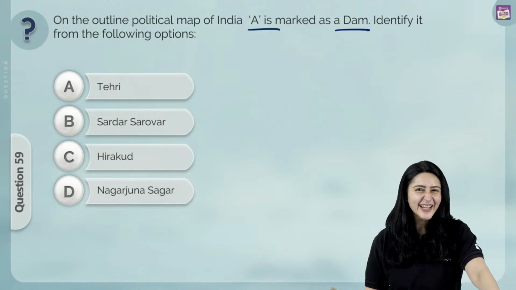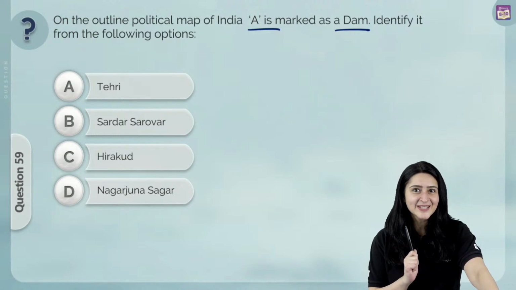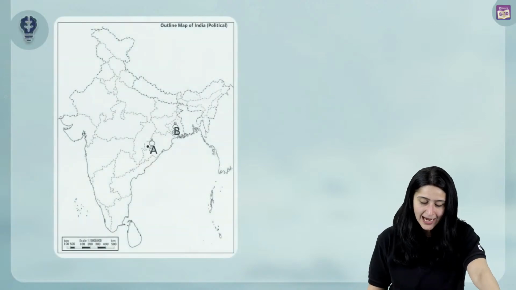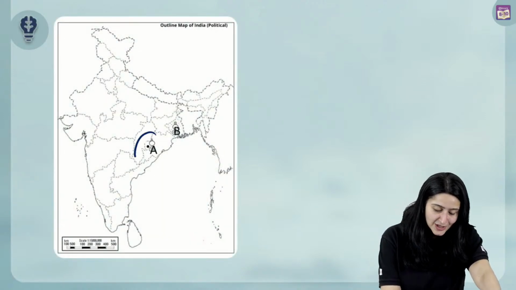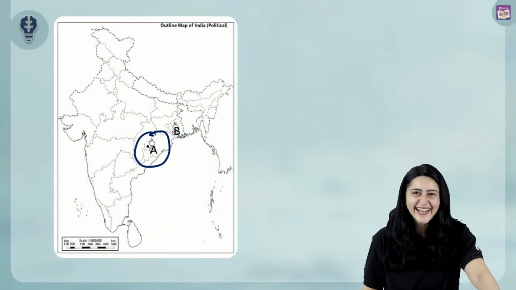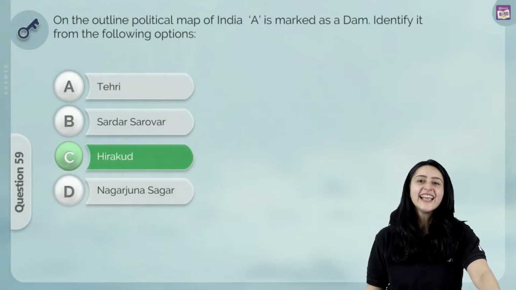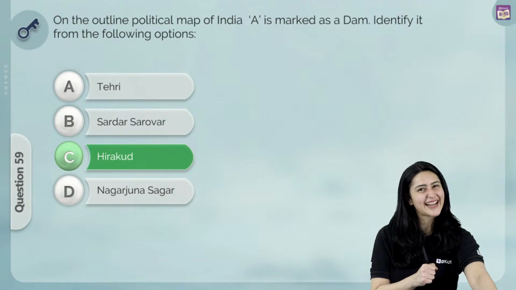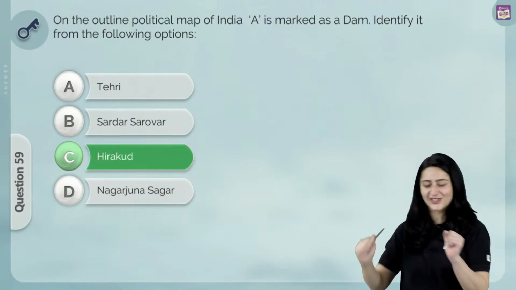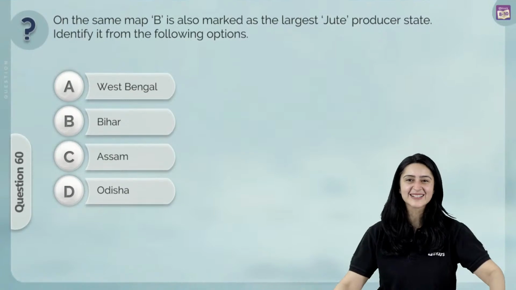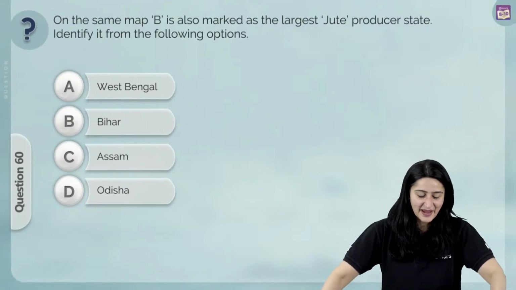In the live session, I give you a really interesting way to remember this also. Let's just see which state A is marked in. A is marked in Odisha. And we know the correct answer over here is definitely the Hirakud Dam. We did attend this question in a live session. Alright, let's move on to our last question from the question paper.